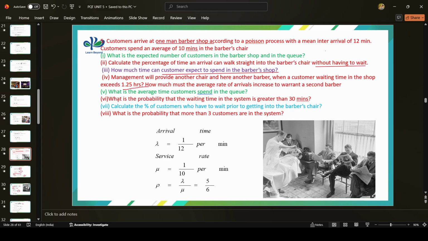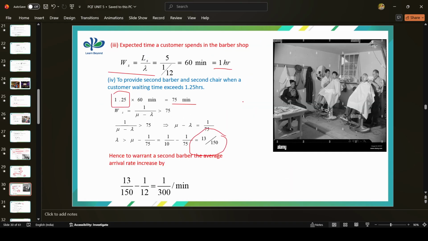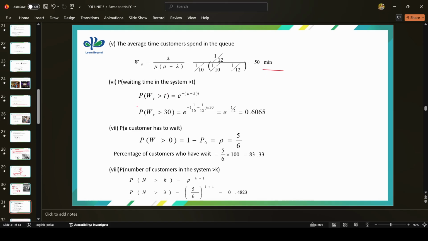And what is your next one? What is the probability that the waiting time in the system is greater than 30 minutes? So it is P of WS greater than 30.